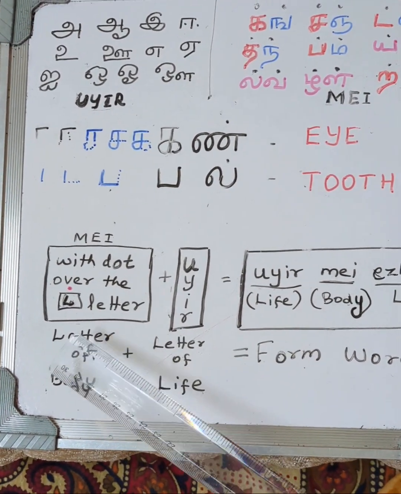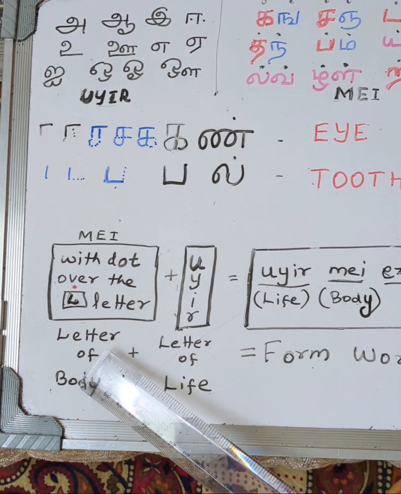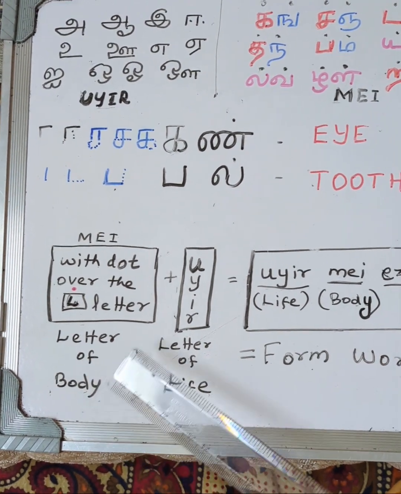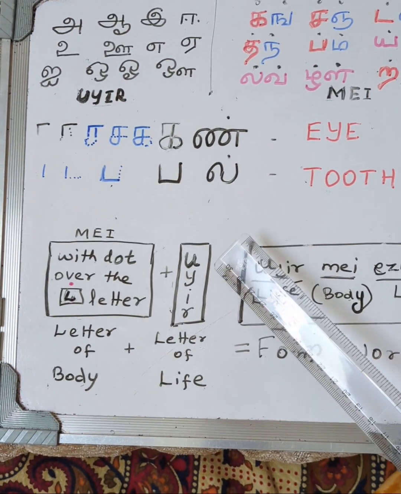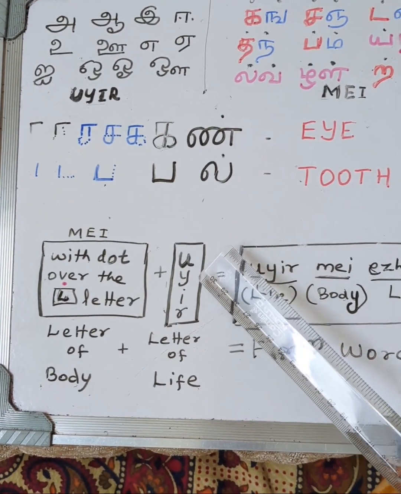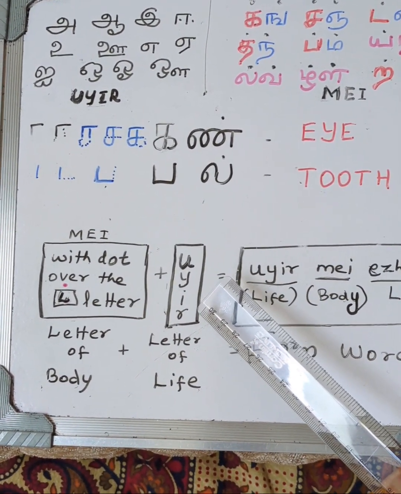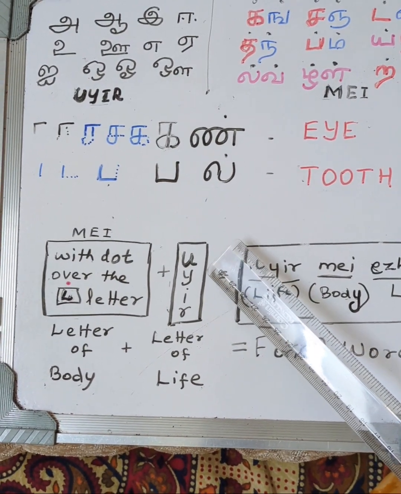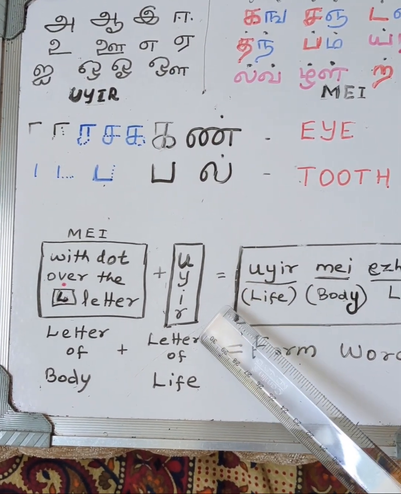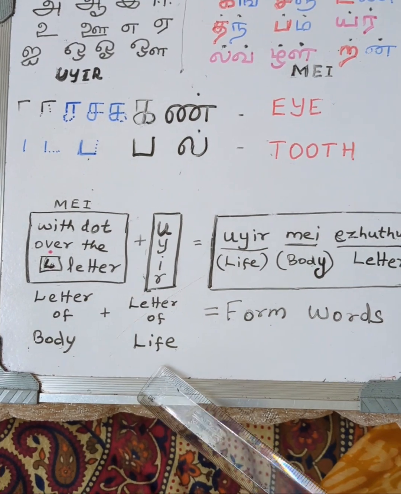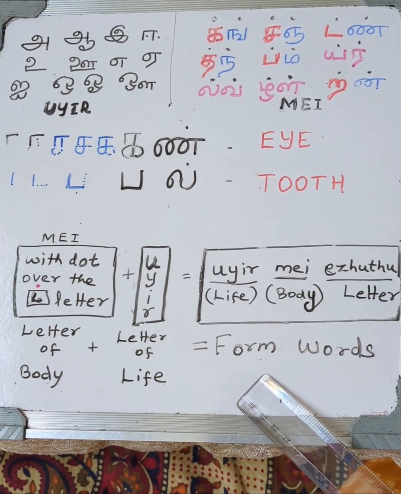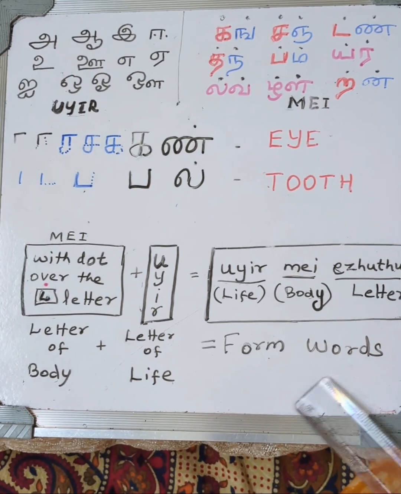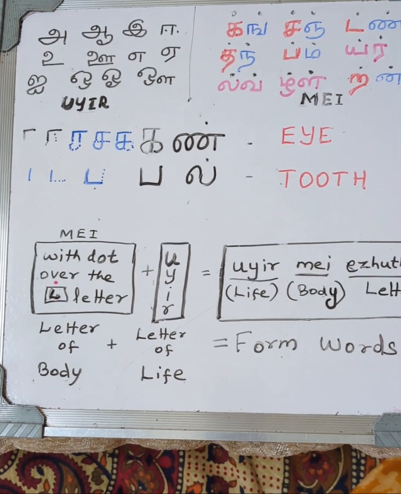What does மெய் mean? It's a letter of body, and body needs life. So உயிர் means life. உயிர் எழுத்து is letter, I told you already. உயிர் எழுத்து means letter of life. These two merge together and we are making words out of them. So it's simple as that.